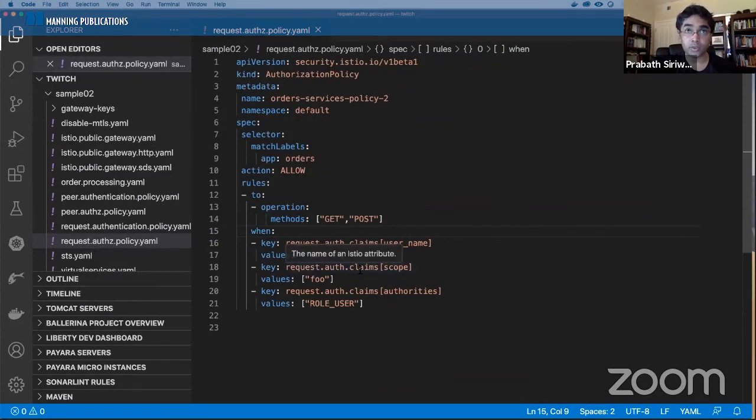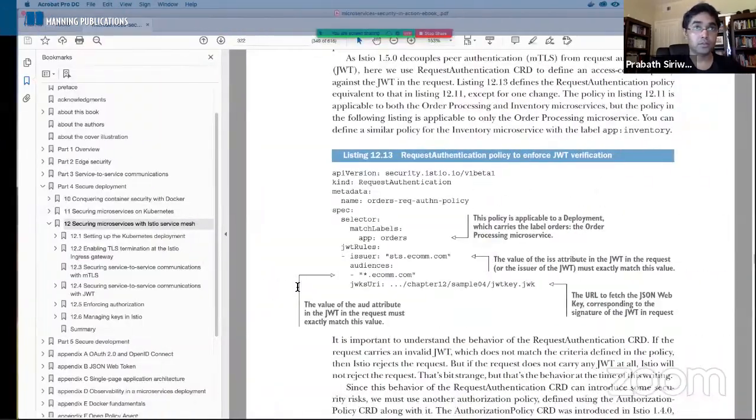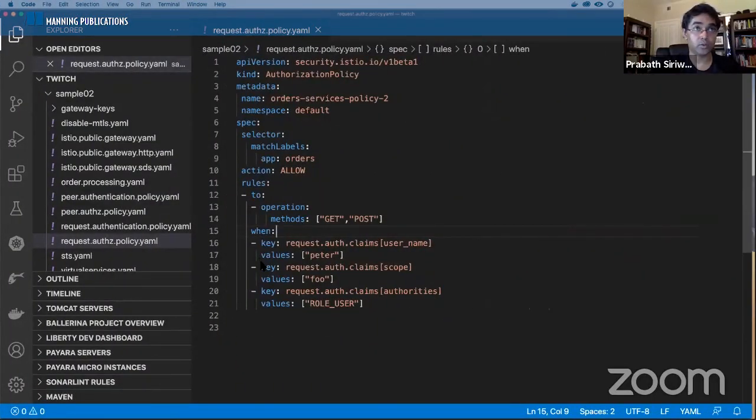Then the scope is foo, and also the role is role user. So basically you can define any claims that you can get from the particular JWT and define the rules here. Okay, so let's try to apply this policy. This policy's name is request authorized policy.